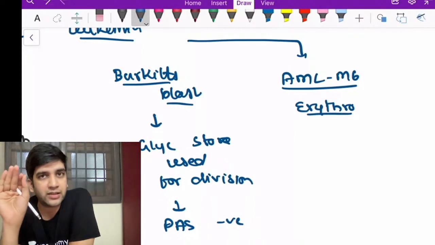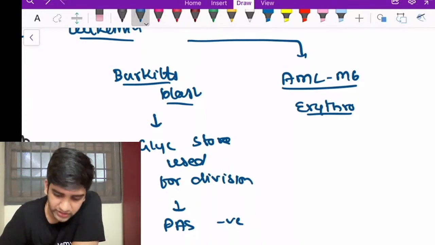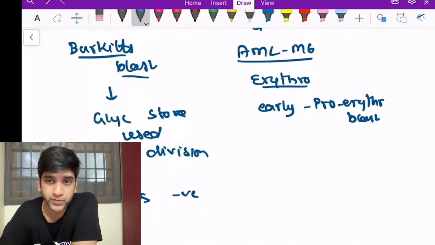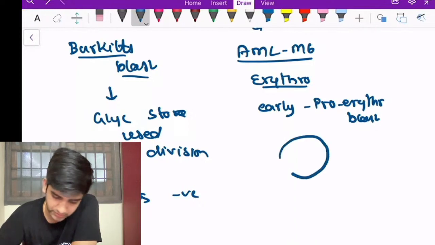Am I right in saying that hemoglobin will be positive for PAS? Proteins will stain PAS, right? So even in the earliest blast of the RBC lineage, the proerythroblast, I will have hemoglobin formation, fine? Okay.